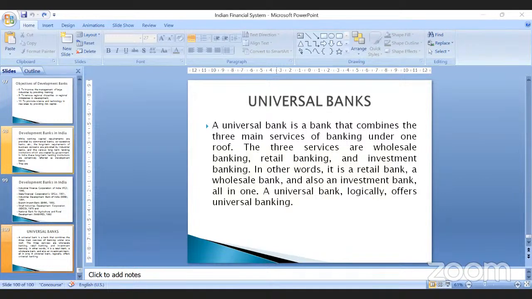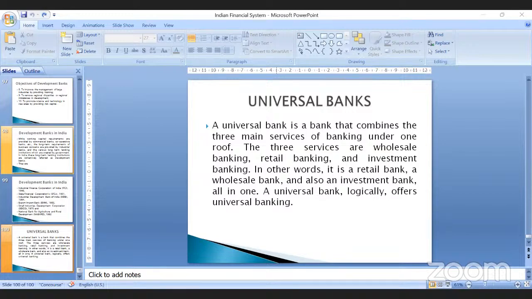Now, the services they offer help you in all kinds of things like investment. They help you in accepting deposits and lending loans. They give you long-term, short-term, and medium-term loans. They accept current, fixed, and savings deposits. They provide a large number of services like advisory services, portfolio management, investment opportunities, and travel advisors.